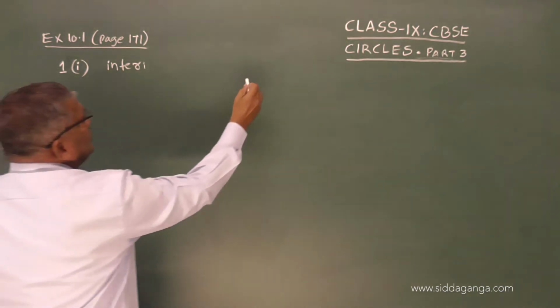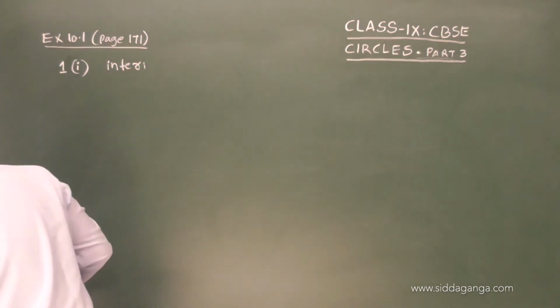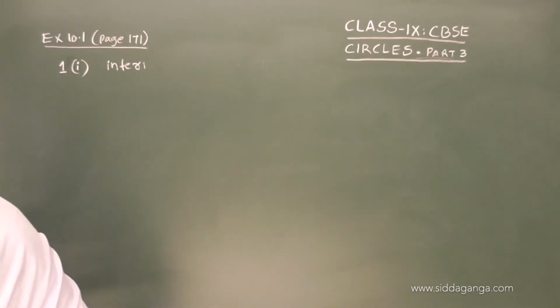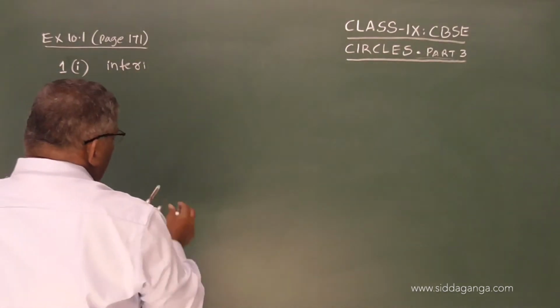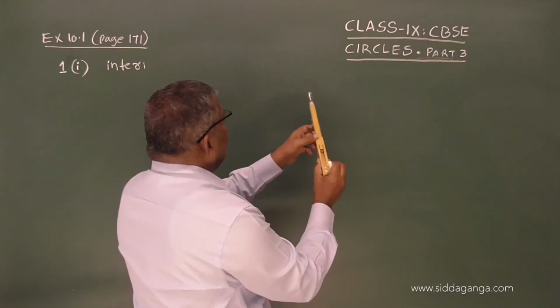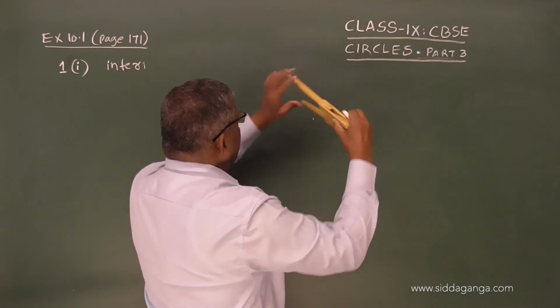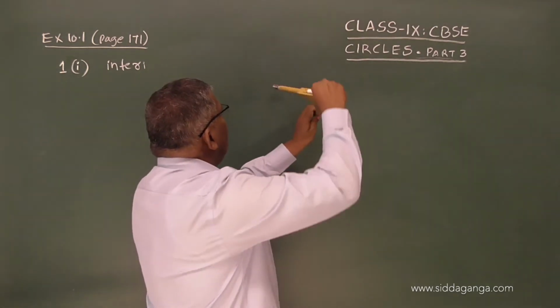So you can have a circle, and in a circle the center is in the interior region. I will show you one by one.